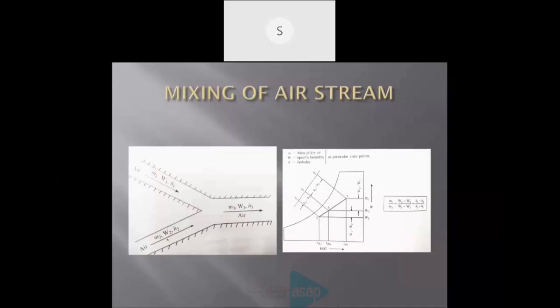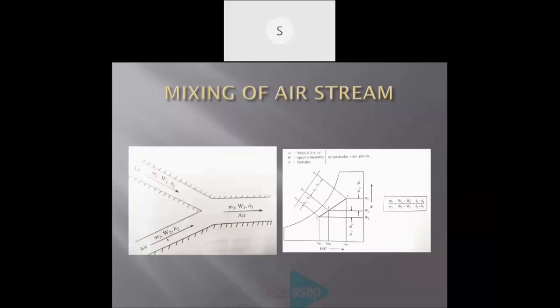Both are mixed and achieve an average value, marked in the chart at point 3. That is the final result of our air stream. Normally, both airs may have different temperature, different mass, different volume, and different moisture content. Both are mixed, achieving another, average value.